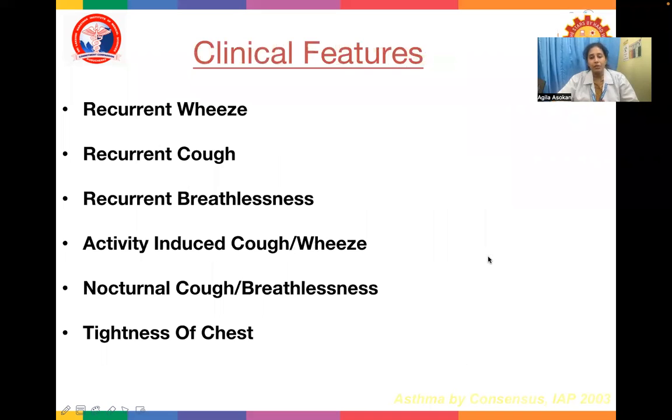So what are the clinical features of asthma? First, it is recurrent wheeze, recurrent cough, recurrent breathlessness, activity-induced cough or wheeze, nocturnal cough or breathlessness, and tightness of the chest.